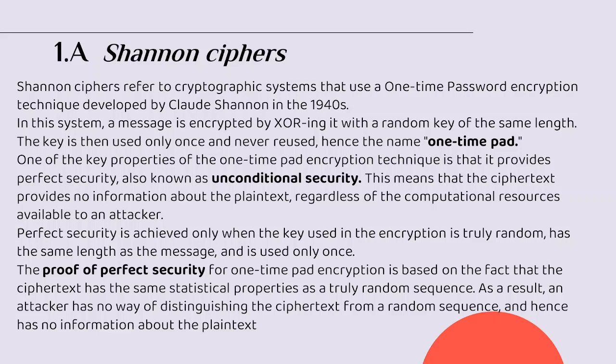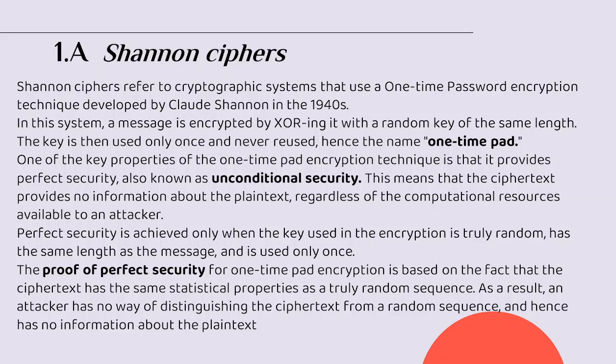One of the key properties of one-time pad encryption is that it provides perfect security, also called unconditional security. This means that the ciphertext provides no information about the plaintext regardless of the computational resources available to an attacker. Perfect security is achieved only when the key used in the encryption is truly random, has the same length as the message, and is used only once.